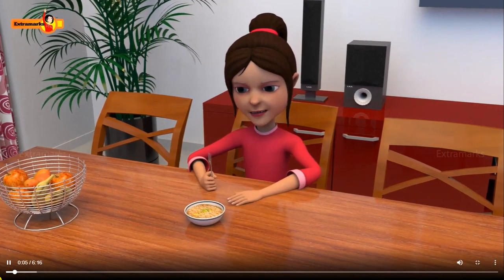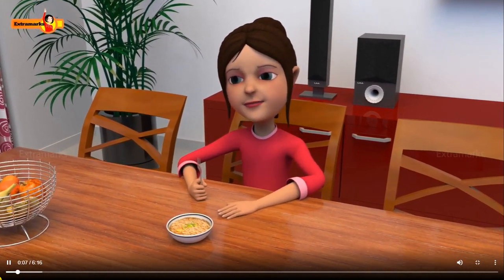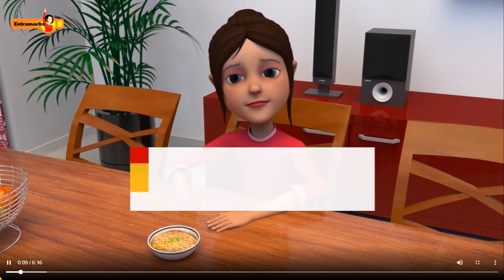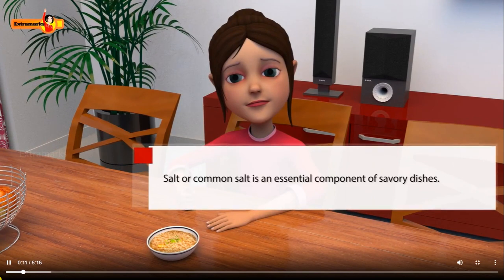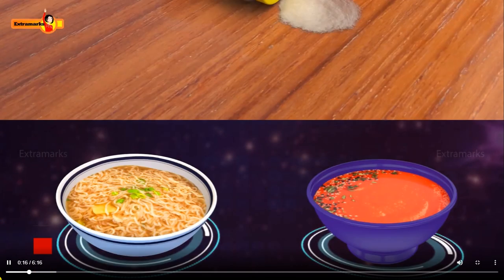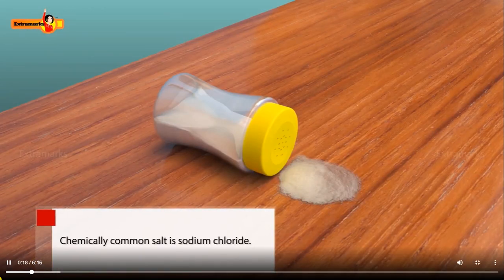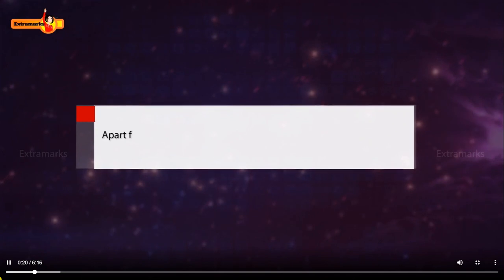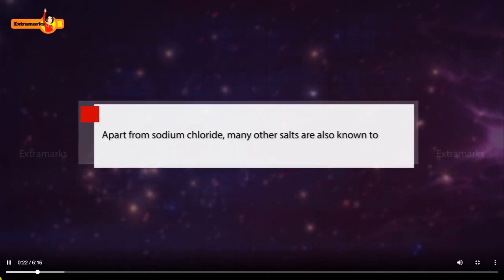Will your favorite noodles still taste yummy without salt? No. Salt or common salt is an essential component of savory dishes like noodles, soups, etc. Chemically, it is sodium chloride. Apart from sodium chloride, many other salts are also known to us.